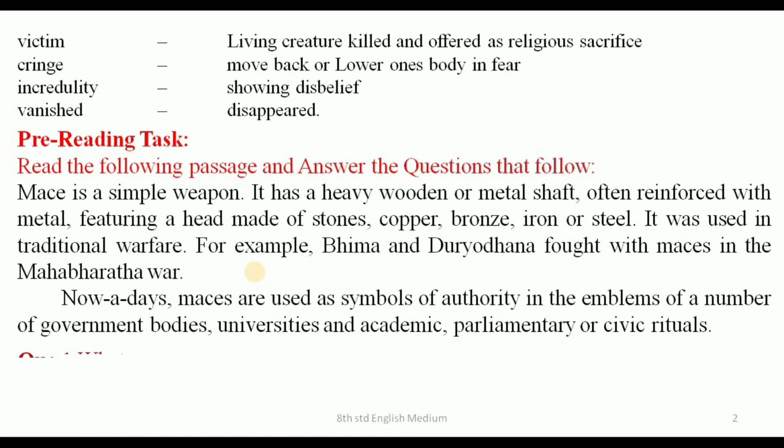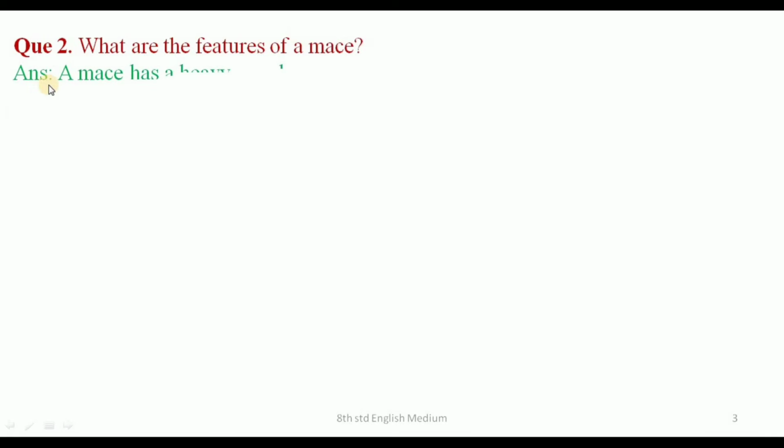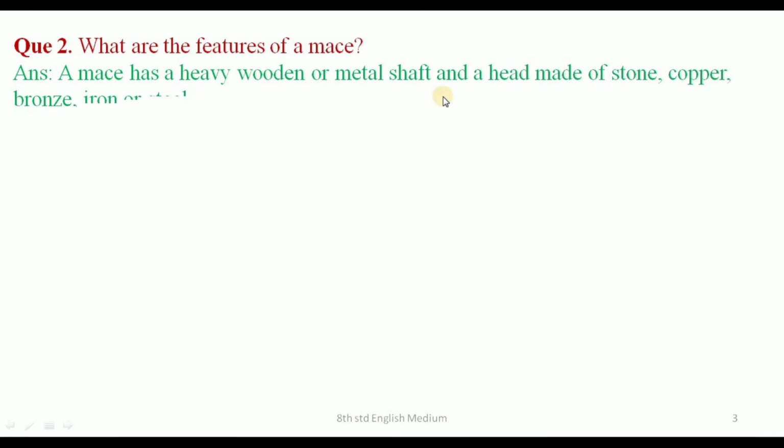First question. What is a mace? The mace is a weapon, a simple weapon. Next one. Question 2. What are the features of a mace? Answer. A mace has a heavy wooden or metal shaft and a head made of stone, copper, bronze, iron or steel. These are the features of a mace.